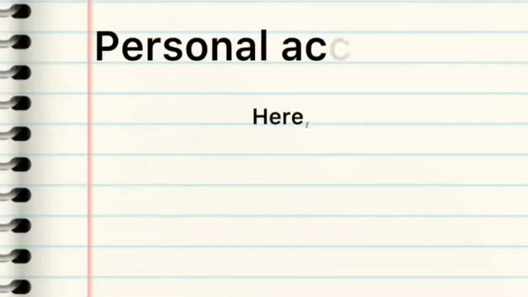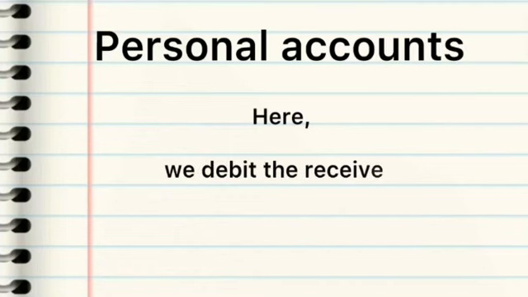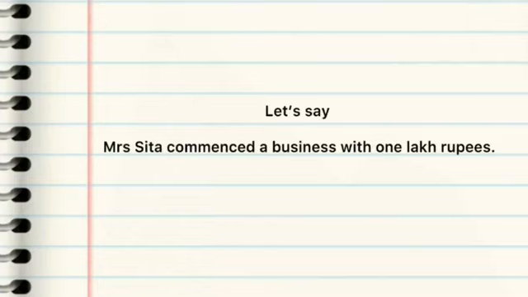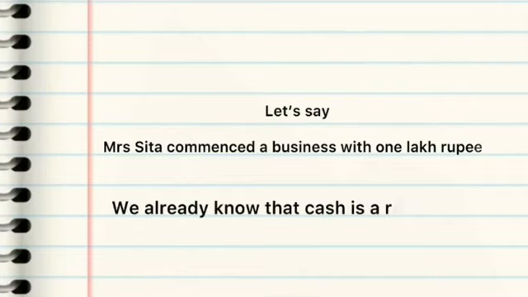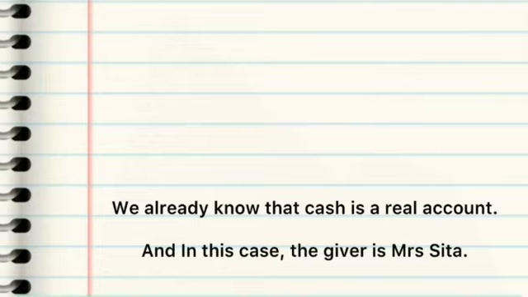Let's take a look at personal accounts. Here, we debit the receiver and credit the giver. Let's take an example, shall we? Let's say that Miss Sita commenced a business with 1 lakh rupees. We already know that cash is a real account, and in this case, the giver is Miss Sita. So we debit the cash and we credit the giver, who is Miss Sita. There you go. So let's take a look at a few more examples.